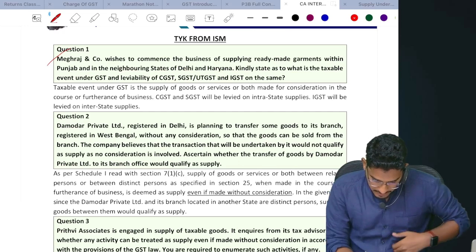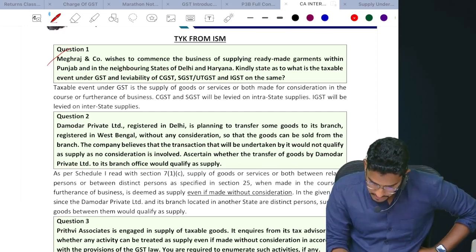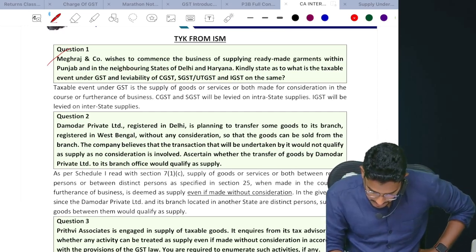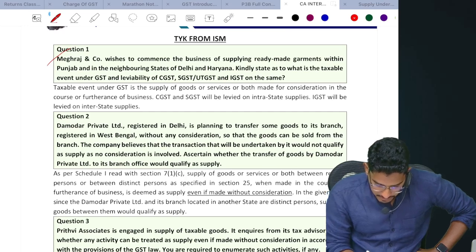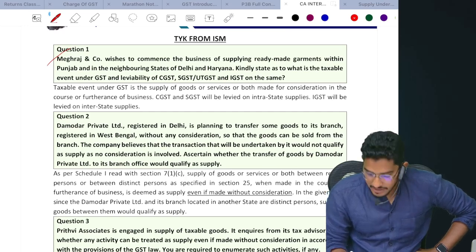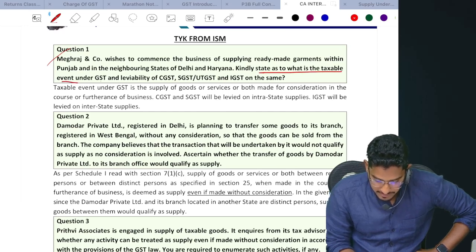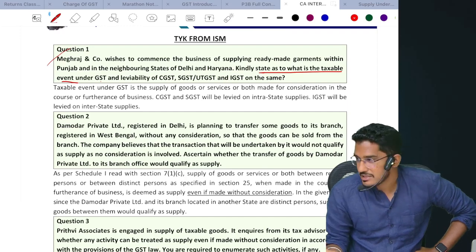Let us see. Meghraj and Co wishes to commence the business of supplying ready-made garments within Punjab and in the neighboring states of Delhi and Haryana. Kindly state what is the taxable event under GST. Straightforward question. What is the taxable event here?